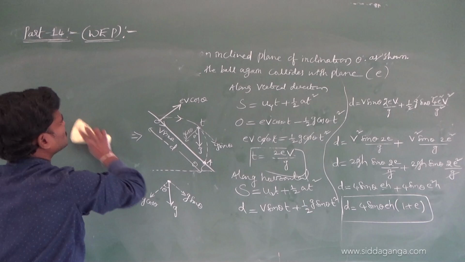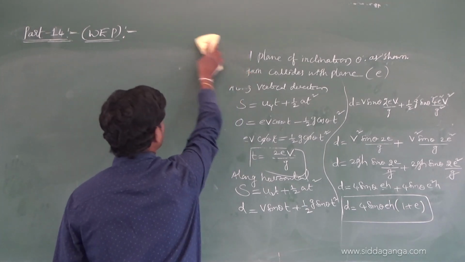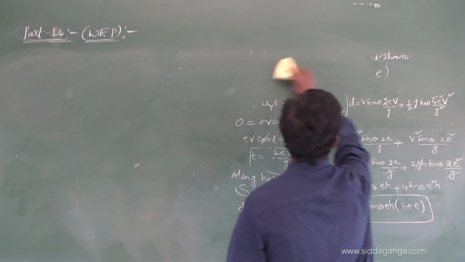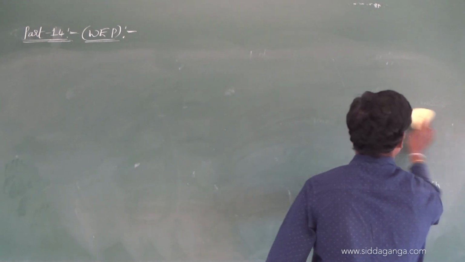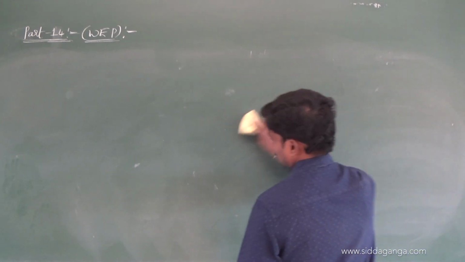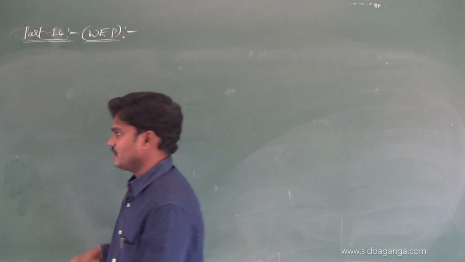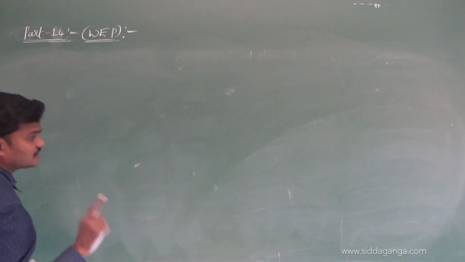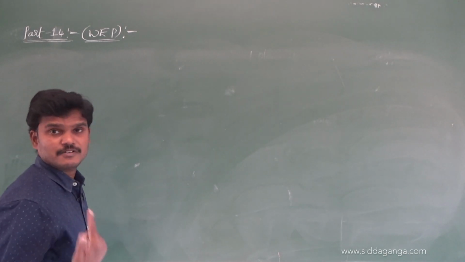Let me solve one or two questions based on conservation of energy and then I will stop the class. Next we will see only assignment sheet problems. So write the question, I will give you 2 to 3 questions based on conservation of energy. Without using conservation of energy also we will get the answers.